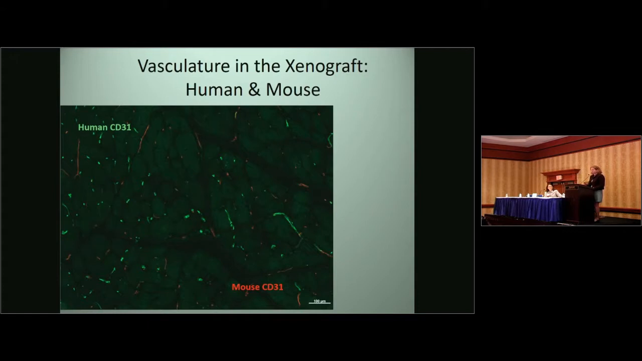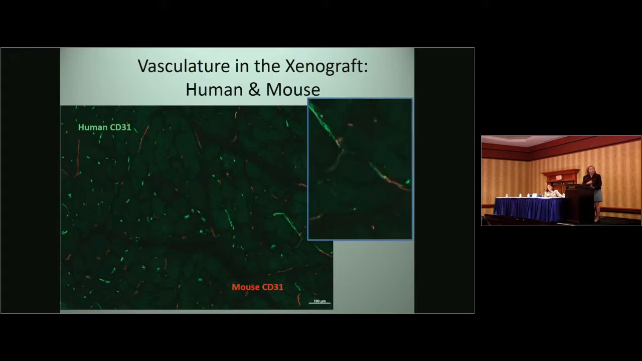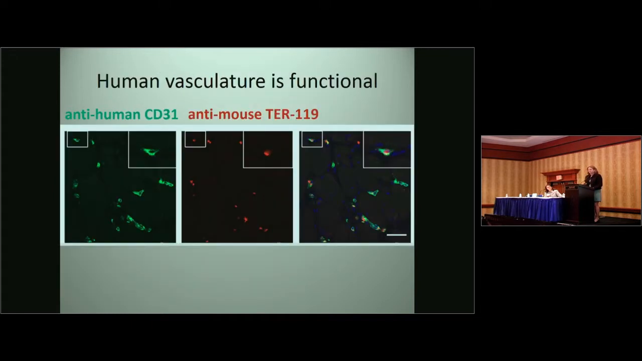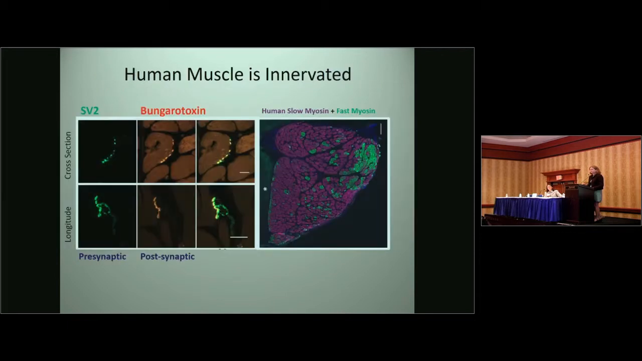The vasculature within the graft is a combination of human in green and mouse in red, and there are areas, such as here, where it appears that the human vasculature and the mouse vasculature anastomose. And indeed, we find mouse red blood cells within the human capillaries, indicating that the human capillaries are patent and functional. So we've established that the xenograft is a feasible model of human muscle with predominantly human myofibers and human nuclei.